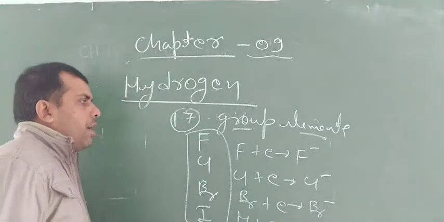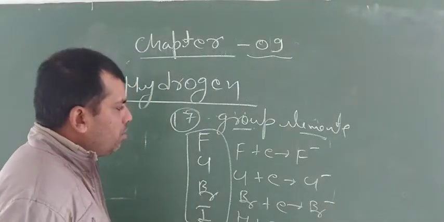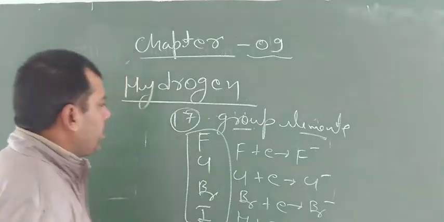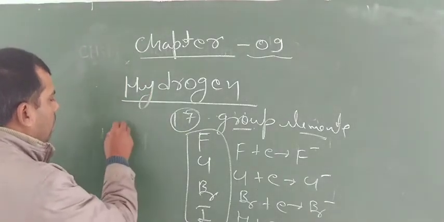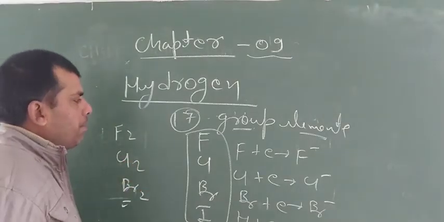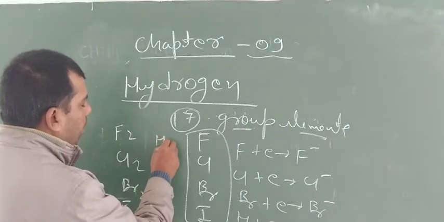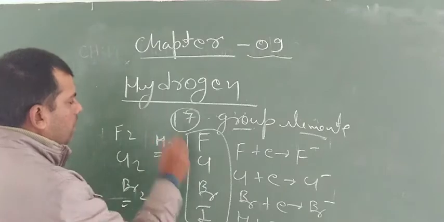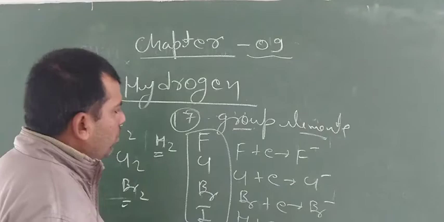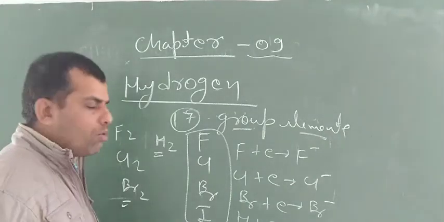Similarly, like halogen elements, hydrogen has the capacity to form a diatomic molecule. Diatomic molecules means F2, Cl2, Br2. These are diatomic molecules of halogens. Hydrogen also has the capacity to form H2. Hydrogen is present in dihydrogen form, H2. So this one is also important, a similarity of halogens and hydrogen.